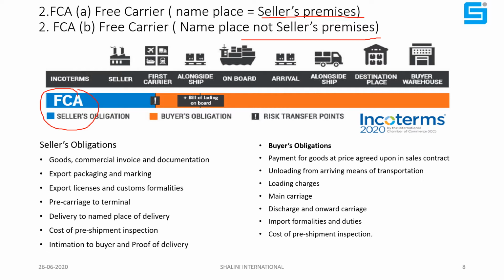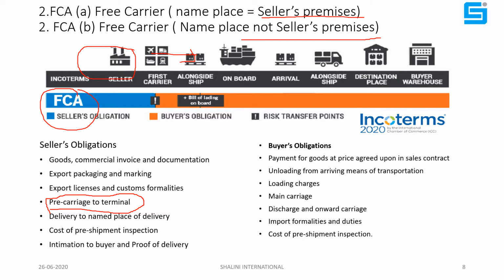In this case, compared to EX Works, this additional arrangement has to be done by the seller: pre-carriage to the terminal. In EX Works, the buyer arranges the vehicle up to the seller's premises, right? Now the seller himself will arrange the vehicle, he will load the cargo on the vehicle, and he will dispatch the cargo to the port.